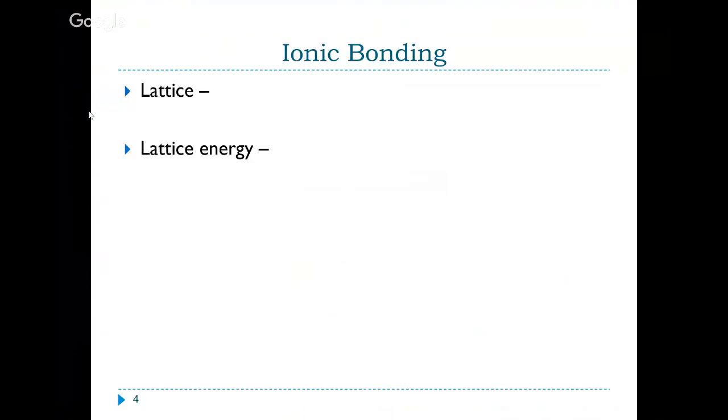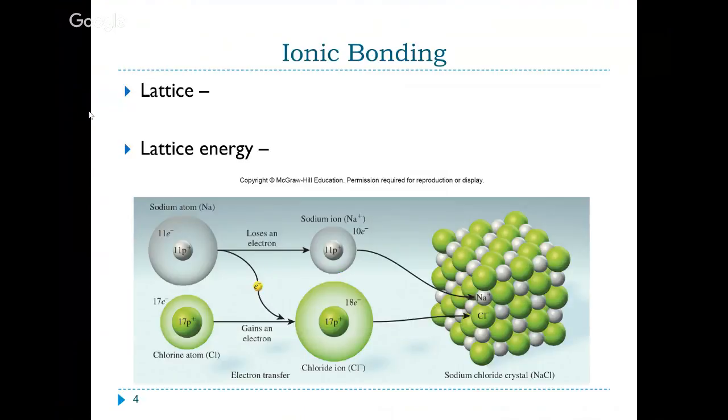So looking at a lattice, this is a crystal lattice structure. So it's repeating units of your cations and anions, but we also see crystal lattice structures in other types of solids. Lattice energy is the energy that holds the ionic structure together. So once we have turned elements into a gaseous state, we have ionized them, they come together to form this solid. So it's the energy that is holding together every single one of these cations and anions.